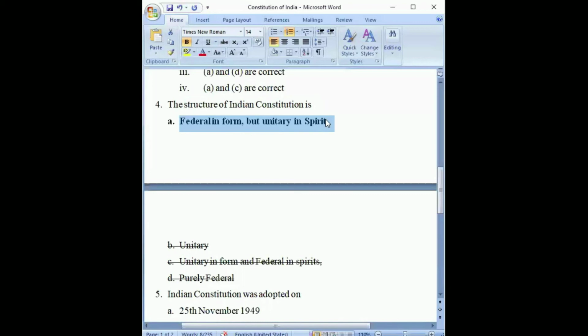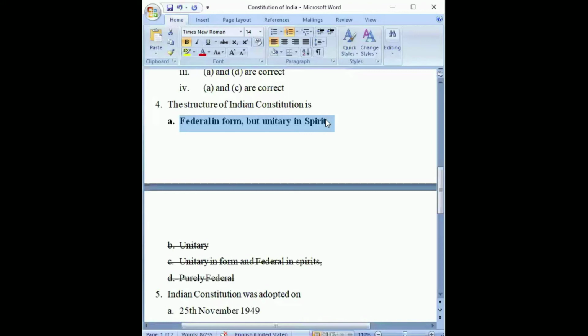States are given the right to take decisions in respect of certain matters that would affect the state. But if there is a need, like emergency provisions, the central government is given the authority to take over matters relating to the state. That means it is federal in form, but whenever needed, it is unitary in spirit.